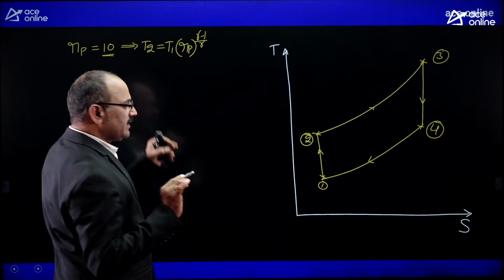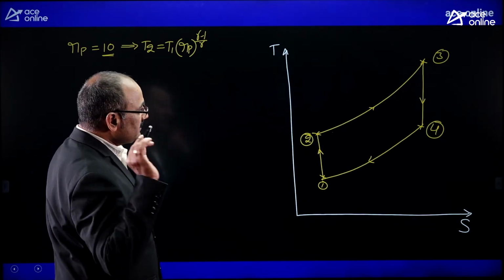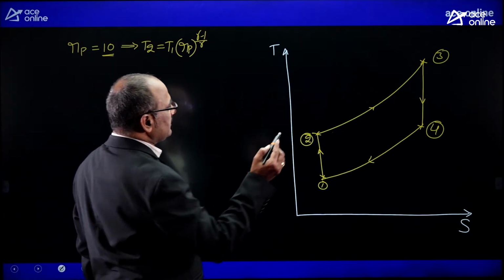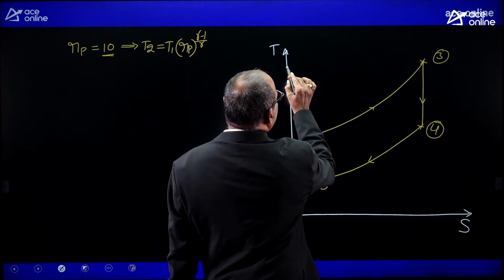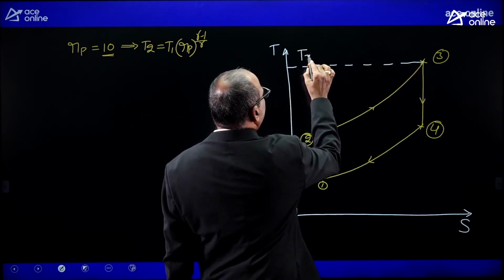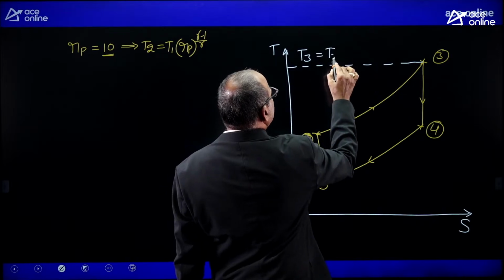For the pressure ratio, let it be 10. For this cycle, where do you find the maximum temperature? Maximum temperature is found at state 3. T3 will be T maximum.